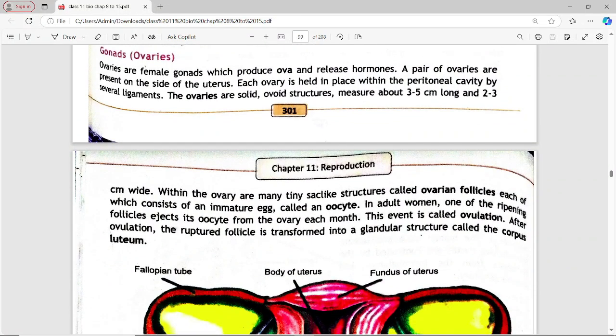Ovaries are gonads which produce ova and release hormones. A pair of ovaries are present on the side of the uterus. Each ovary is held in place within the peritoneal cavity by several ligaments. These are solid ovoid structures, measuring about 3 to 5 cm long and 2 to 3 cm wide.